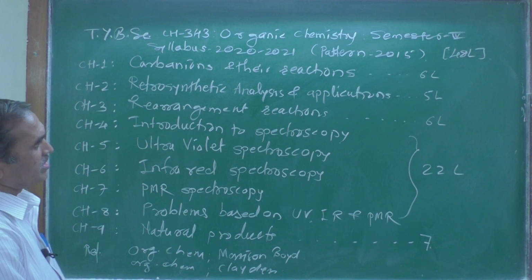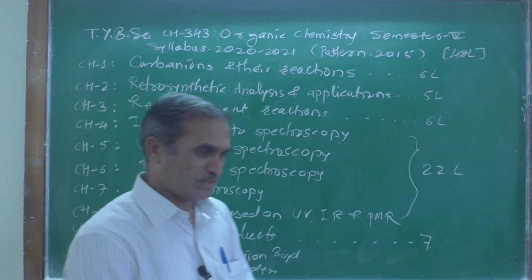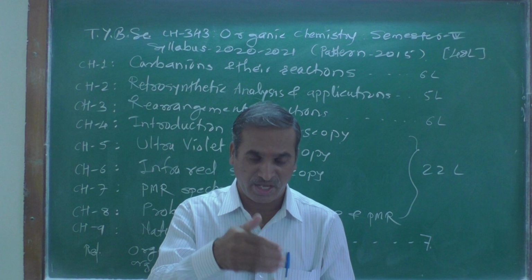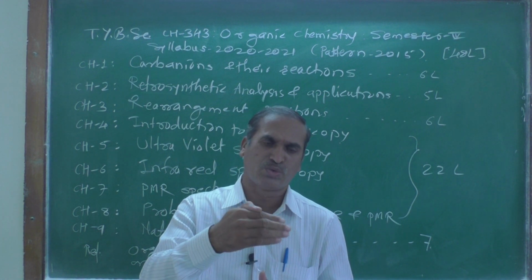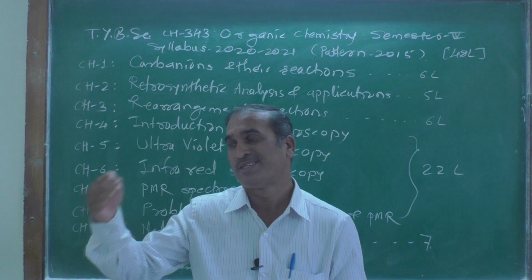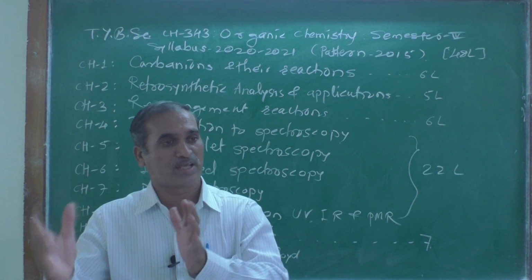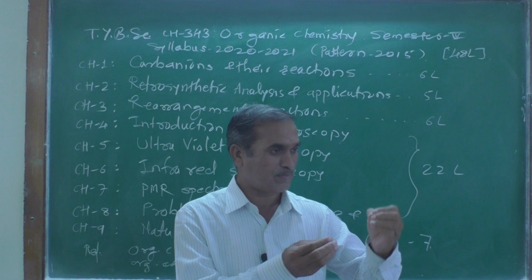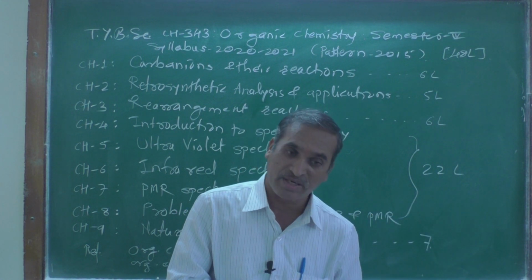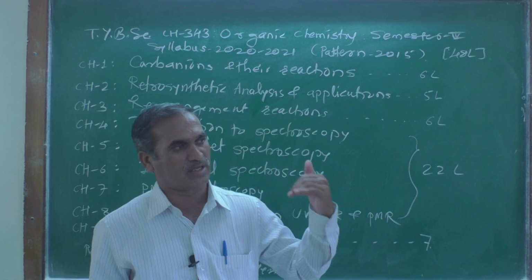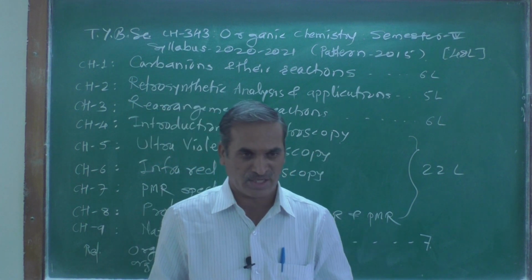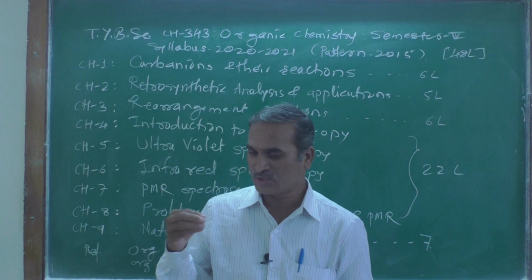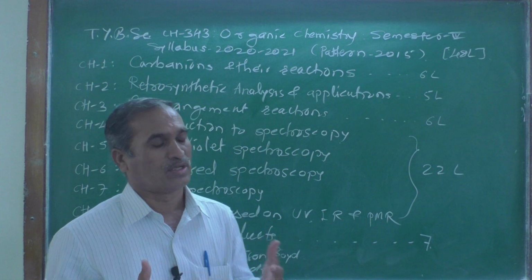Then the next one is rearrangement reaction, and you are familiar with this word. Here we are going to see some famous rearrangement reactions. I think you might have heard about the Hofmann rearrangement, right? Here is the Claisen rearrangement reaction.